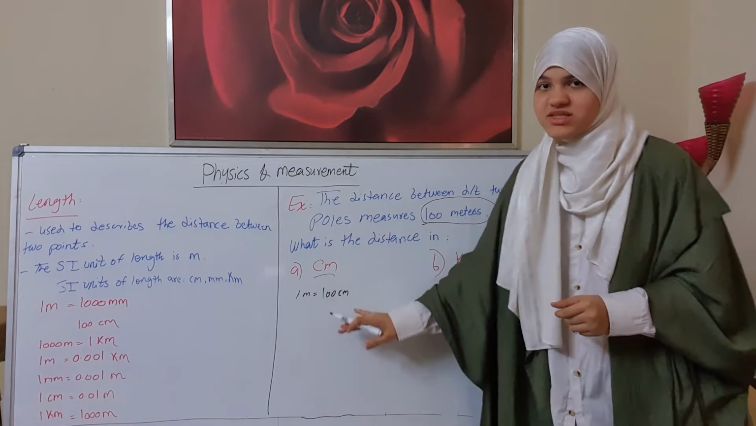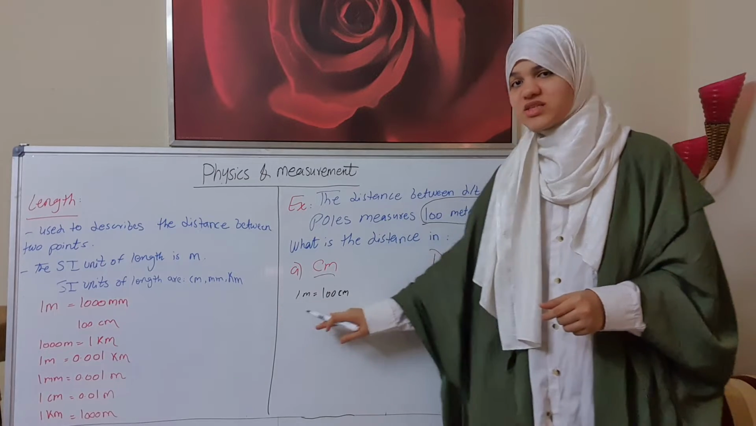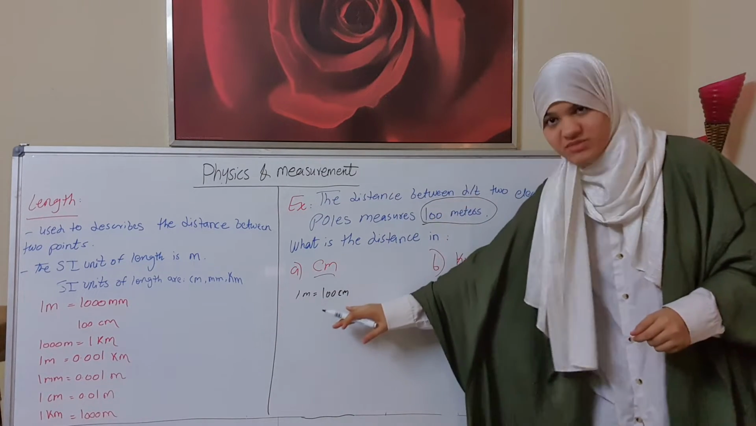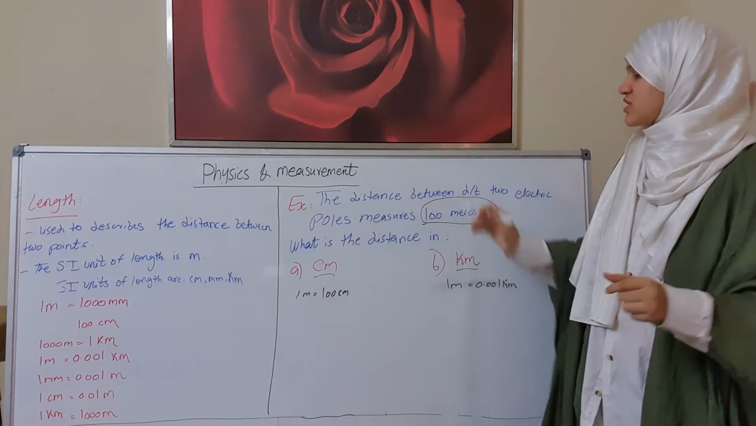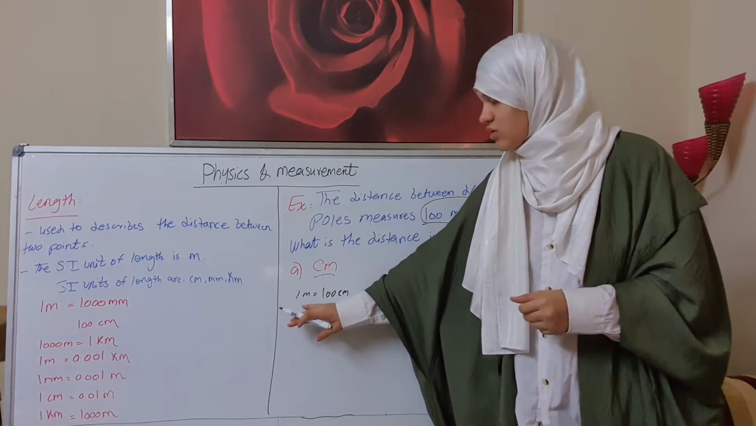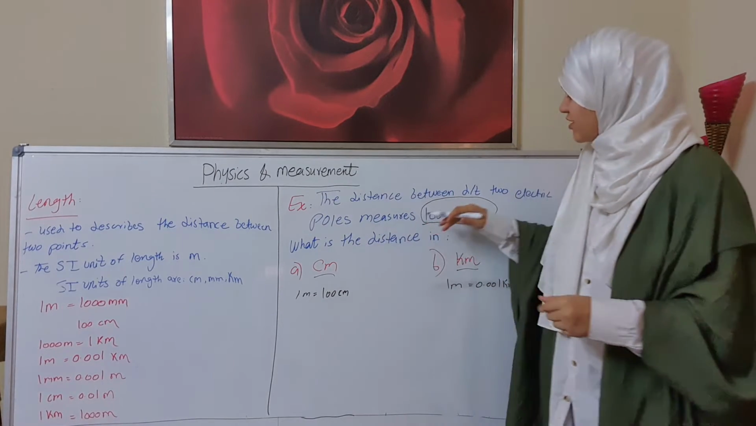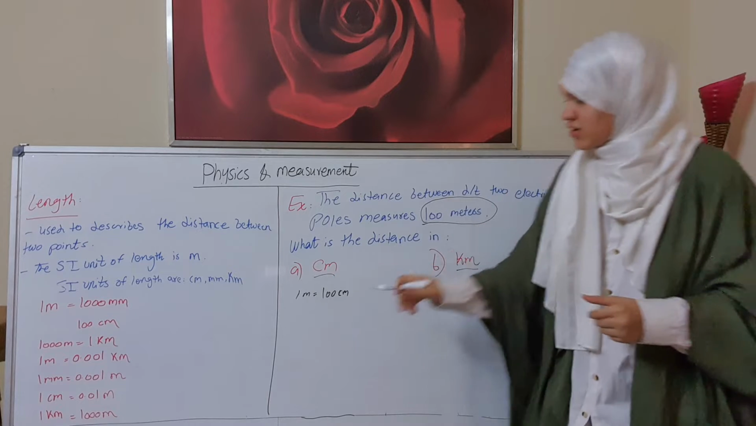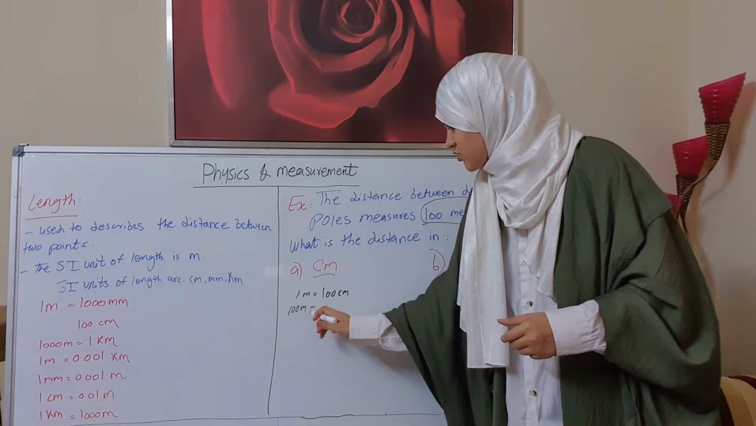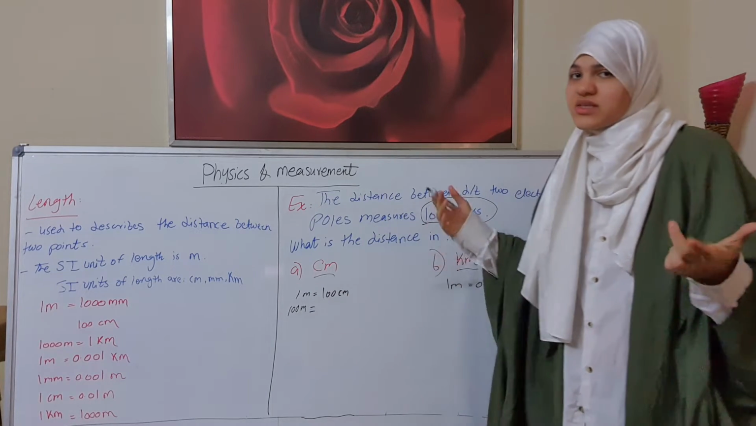First of all, we'll start with centimeters. We know that 1 meter is equal to 100 centimeters. So how many centimeters is 100 meters? We can use this way. First of all, we will write the rule, which is 1 meter is equal to 100 centimeters, right? Now we'll put 100 meters under the meter, so 100 meters is equal to, under the centimeters, we don't know the centimeters.